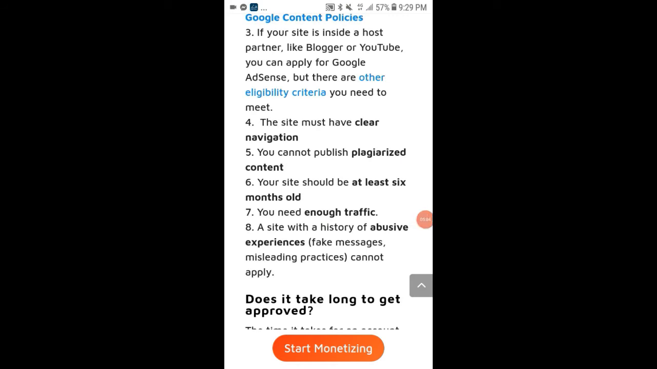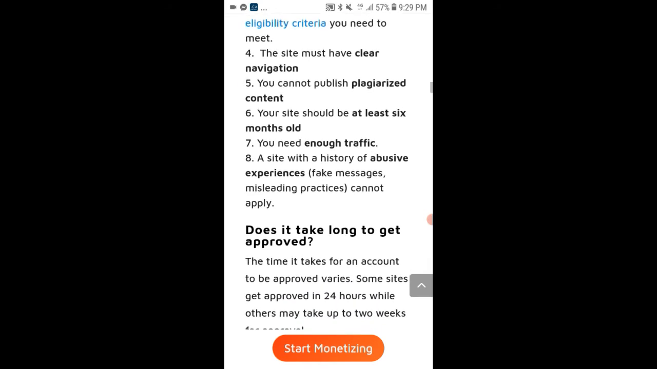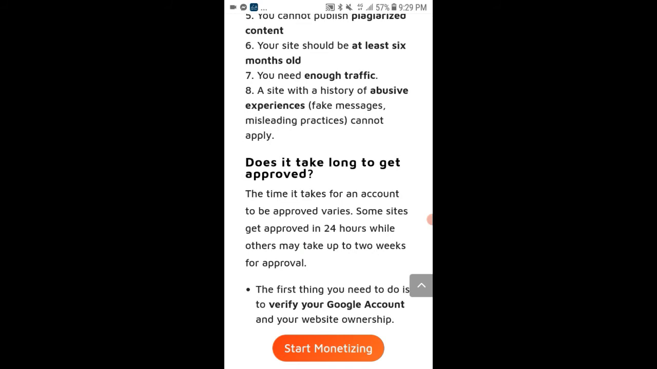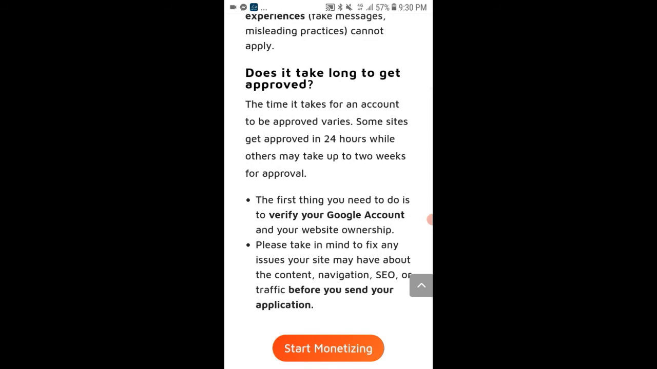Does it take long to get approved? The time it takes for an account to be approved varies. Some sites get approved in 24 hours, while others may take up to 2 weeks. The first thing you need to do is verify your Google account and your website ownership. Please keep in mind to fix any issues your site may have about the content, negative SEO or traffic before you send your application.